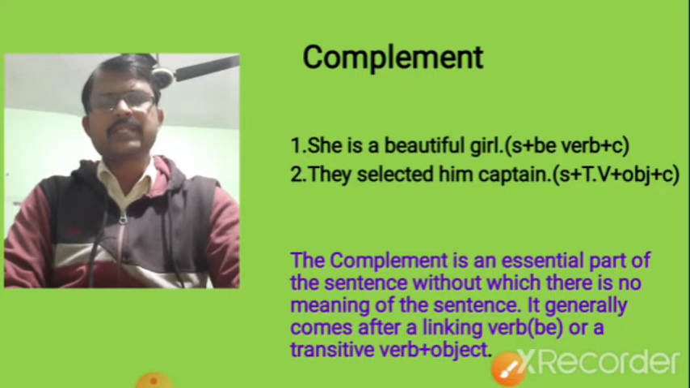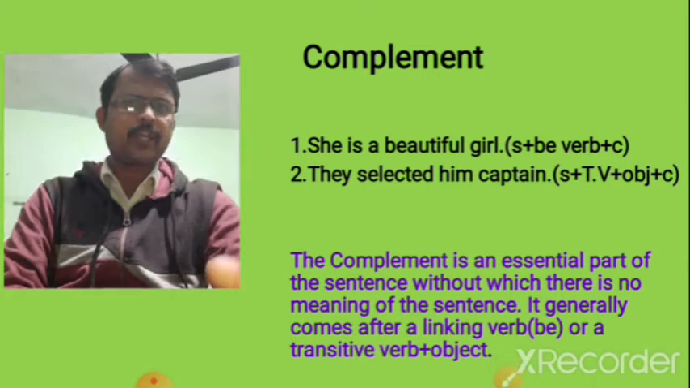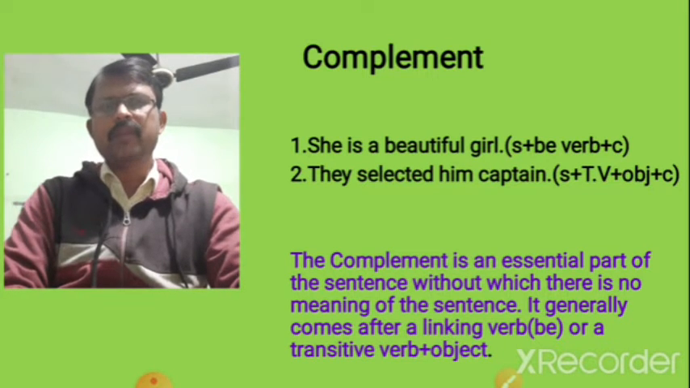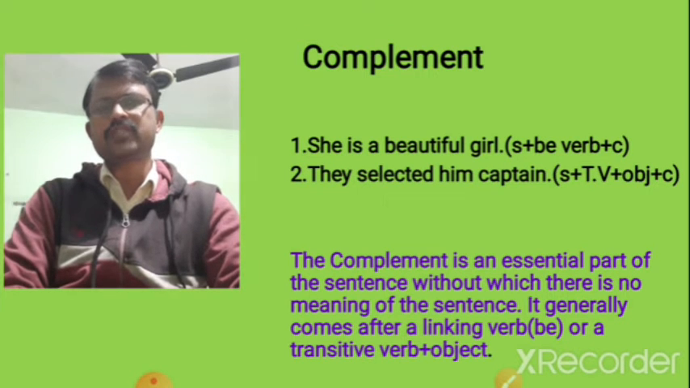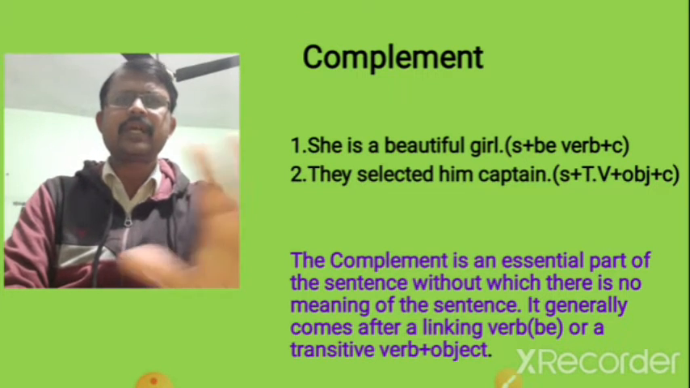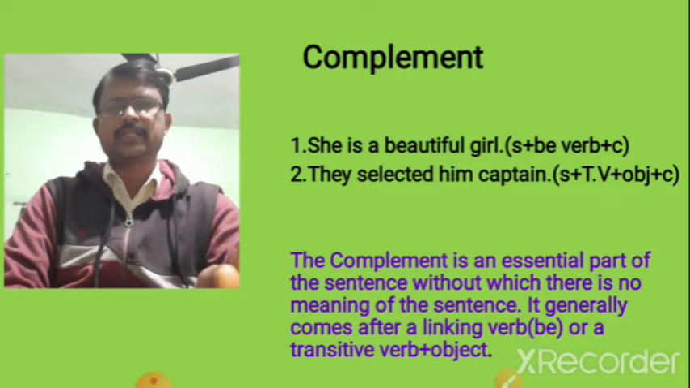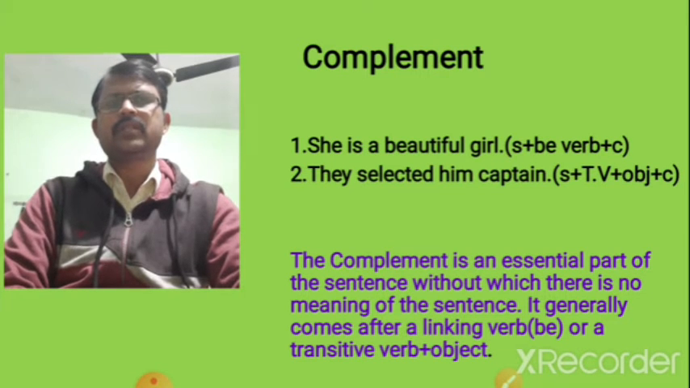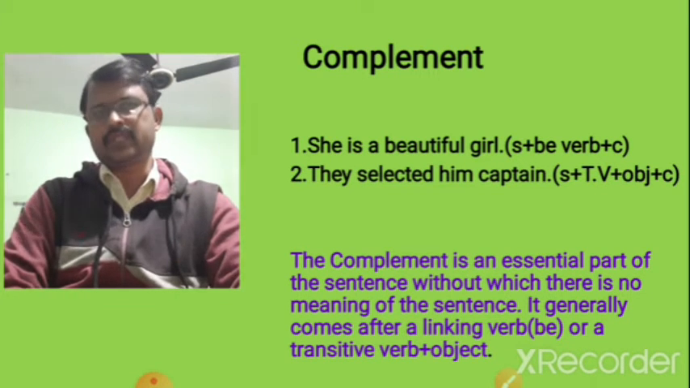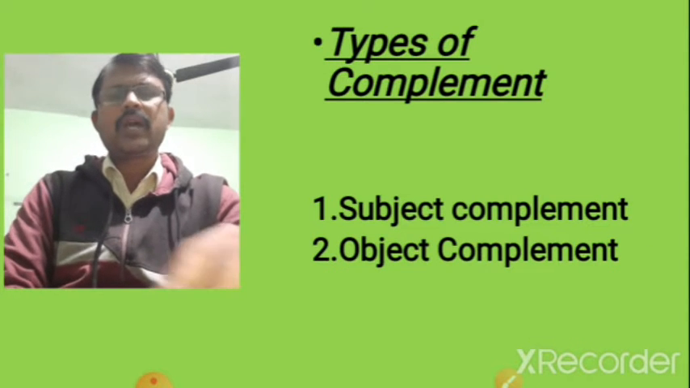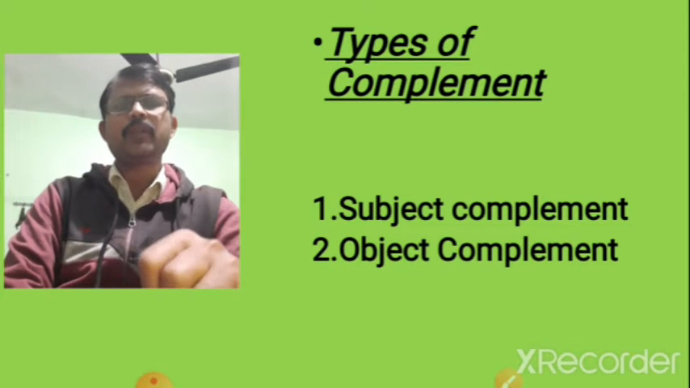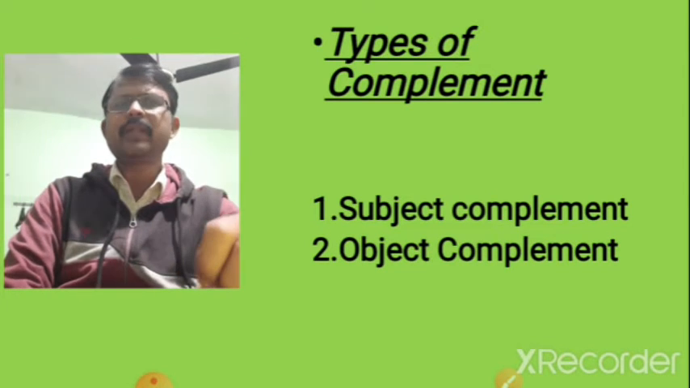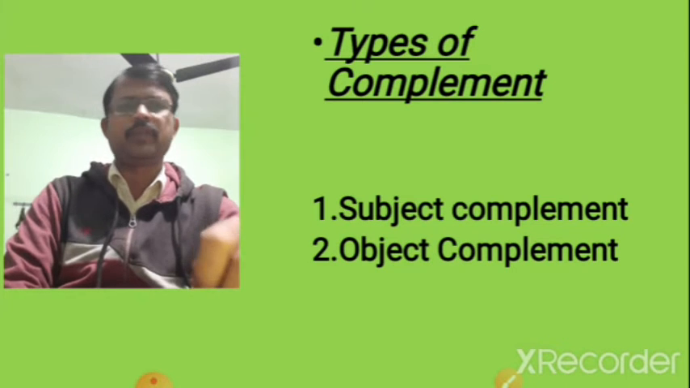or a transitive verb plus object. So what is complement? Complement is an essential part of the sentence without which there is no meaning of the sentence, and it completes the sentence. Without it the sentence will be incomplete. Now what are the different types of complement? There are two types of complement, subject complement, another is object complement.